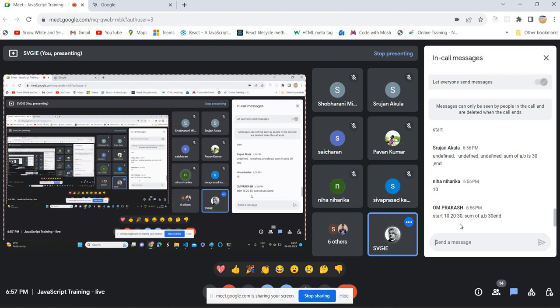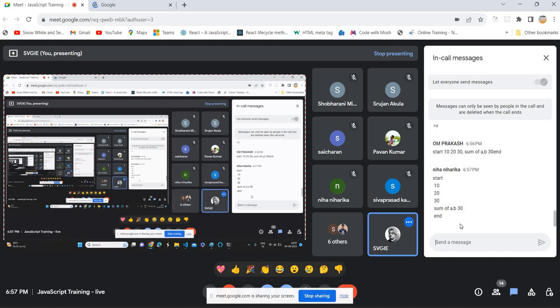No, just ping me in a single shot, the way Om Prakash and Srujan have given.